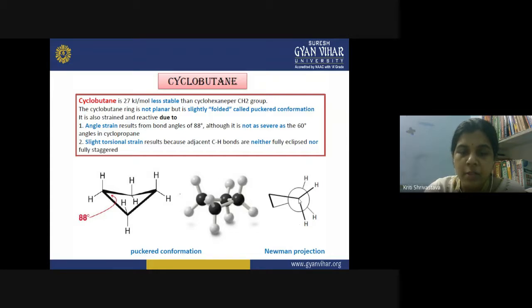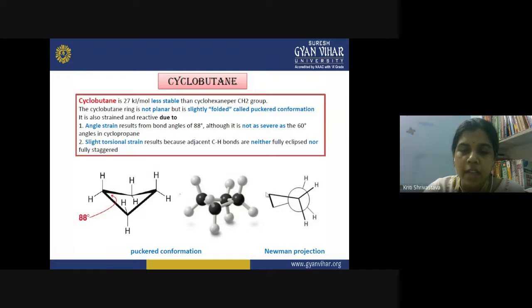This is the front carbon atom, and the circle behind it is the rear carbon atom. The front carbon atom and rear carbon atom have two CH2 groups between them, and because of these two CH2 groups, the torsional strain is a bit relieved. Like in the case of cyclopropane, we have a triangle, so it was facing a lot of torsional strain.